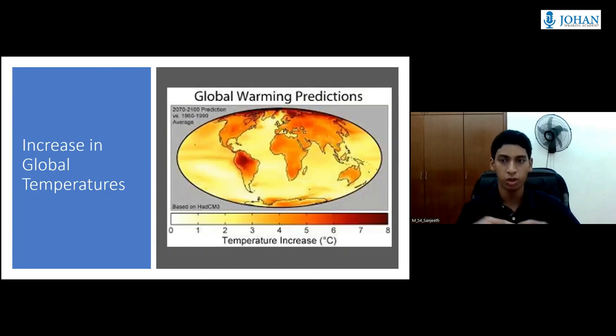Secondly, increase in global temperature. Burning fossil fuels creates a lot of greenhouse gas emissions. The ozone layer acts like a blanket. It prevents the greenhouse gases from escaping, and it traps the sunlight, which causes internal heating.